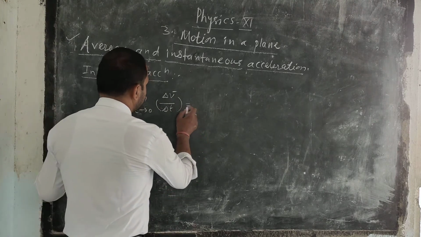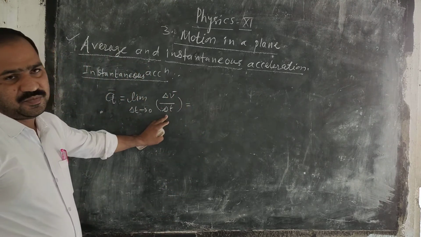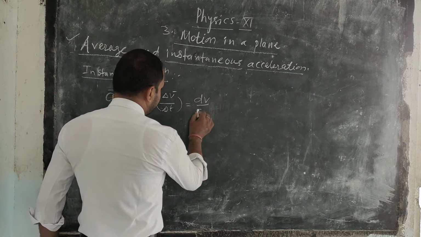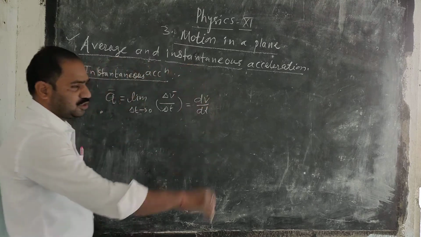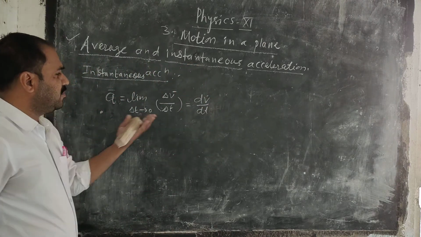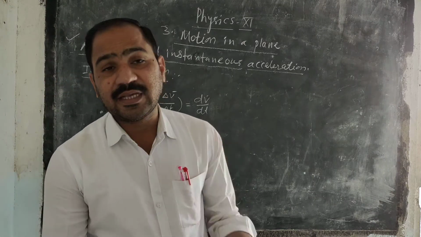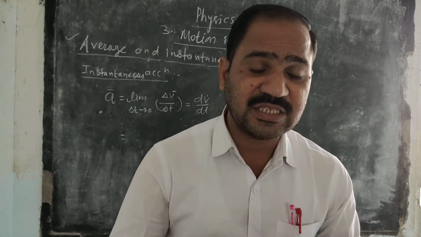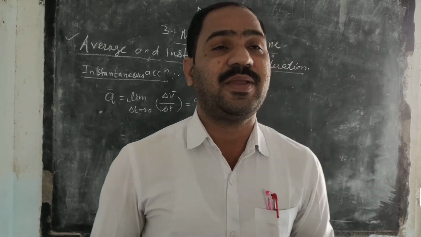So here delta v upon delta t can be written in the derivative form, that is dv upon dt. Again, this means velocity along the x direction and velocity along the y direction, which means velocity is changing in a plane, the xy plane.